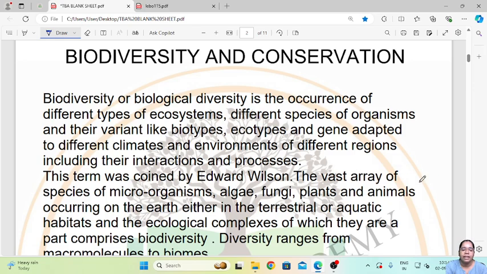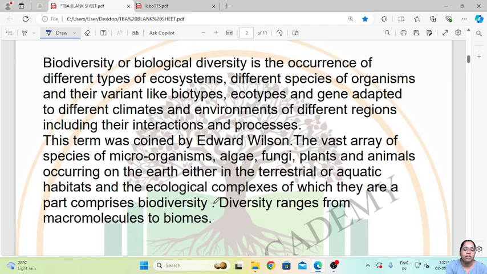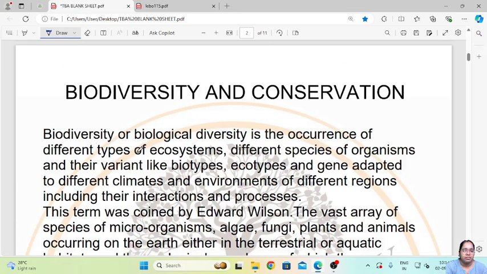The vast array of species of microorganisms, algae, fungi, plants and animals occurring on the earth either in terrestrial or aquatic habitats and the ecological complexes of which they are a part. So diversity ranges from macromolecules to biomes. So this is the meaning of biodiversity.